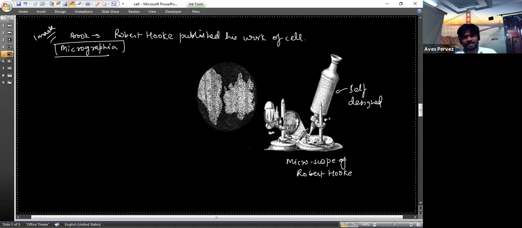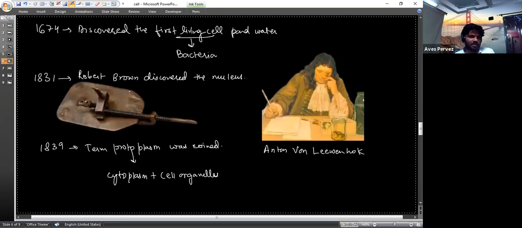In which book and in which year? In 1665, Robert Hooke discovered the cell, or we can say the cell wall, and he published it in a book named Micrographia. The third one is 1674. In 1674, Anton Leeuwenhoek discovered the cell. The living cell was discovered by Anton Leeuwenhoek with his self-designed microscope.